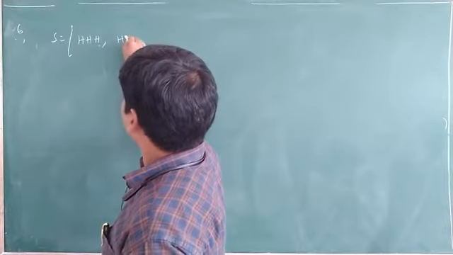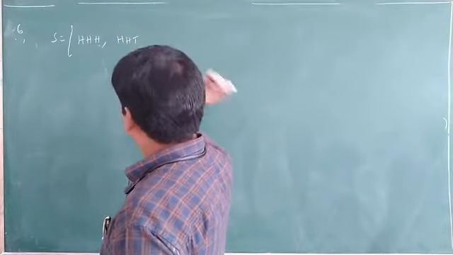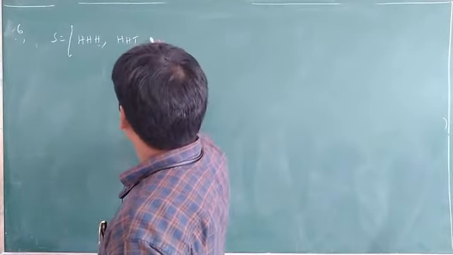Next, head, head, tail. Next, head, tail, head. Next, tail, head, head. Next, tail, tail, head. Tail, head, tail. Next, head, tail, tail. Next, tail, tail, tail. This much you will get. That means the number of S is equal to 8.